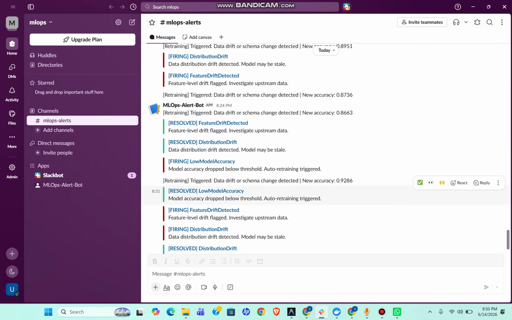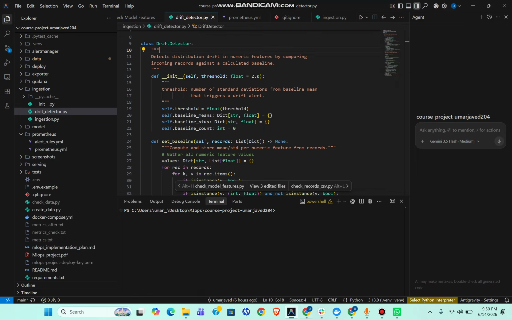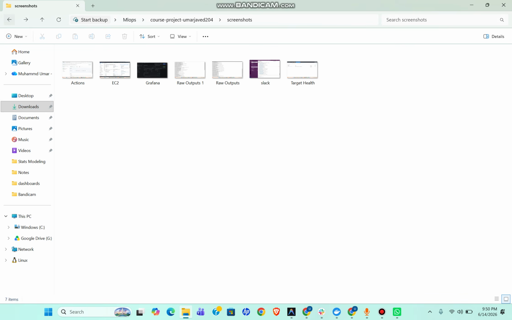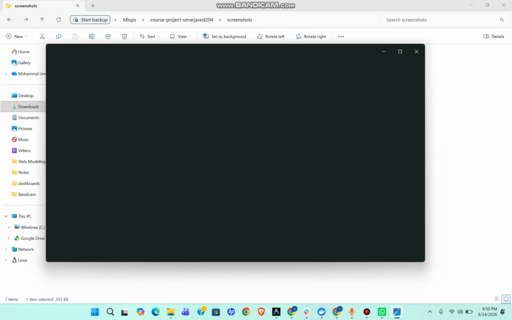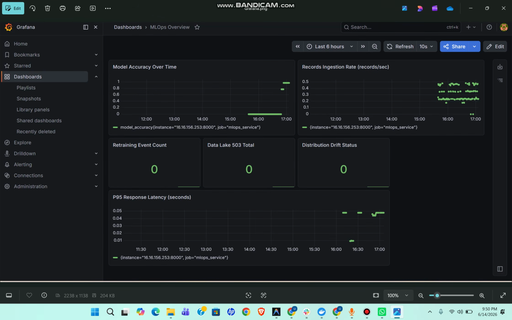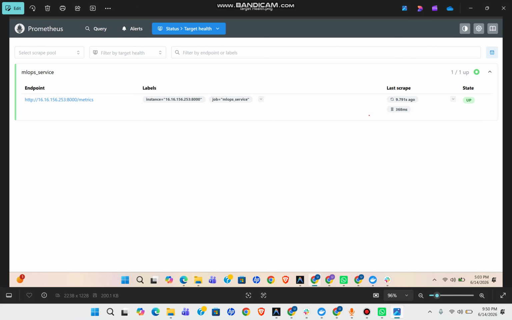Here in the Slack, as you can see, multiple alerts have been generated for feature drift detection, low accuracy, and high P95 latency. As for the screenshots, here they are. They give us evidence of GitHub Actions, then of the EC2 instance, then the Grafana dashboard along with raw outputs, and finally Slack and Prometheus target health.